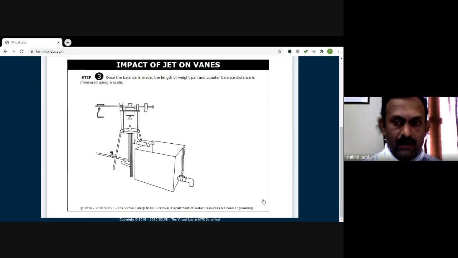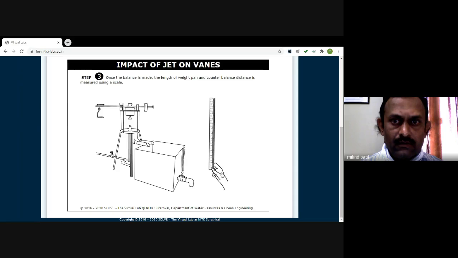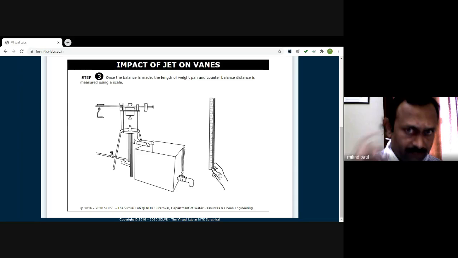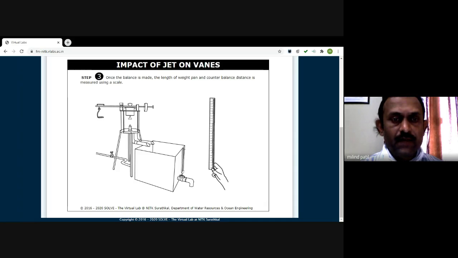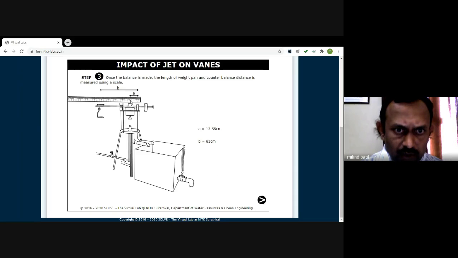Next, go for the next slide. Now once balance is made, measure the distances that we are measuring, the A distance and the B distance. What is A and B? Just click on this. A is the shorter distance, the distance from this fulcrum point